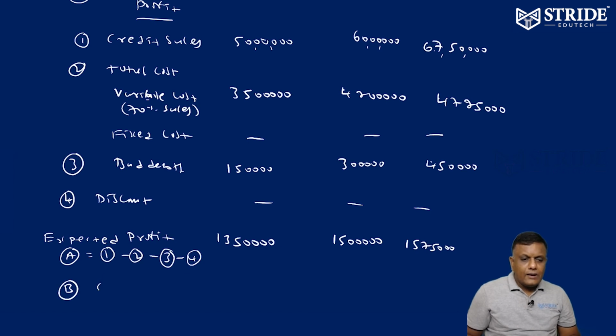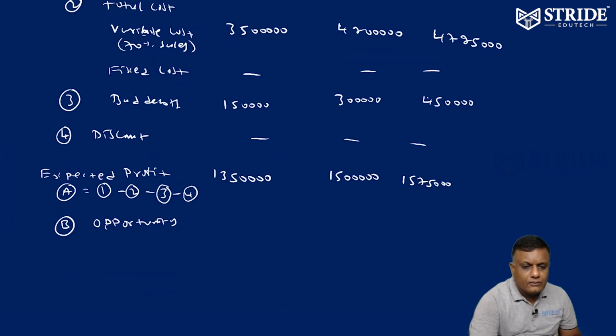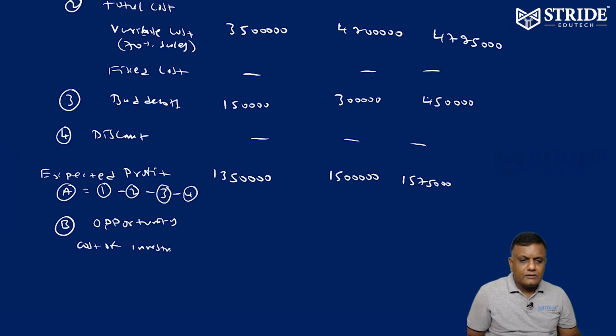B, opportunity cost of investment in receivables. What do you mean by this? Opportunity cost of investment in receivables is nothing but, if you invest the money in a current asset in the form of debtors, your money is locked for a certain period. Suppose the same money you invested outside your business, say in a bank, you would get a certain rate of interest, say for example 20%. That cost you have lost. So that is a cost involved that is to be subtracted from A to find net benefit.